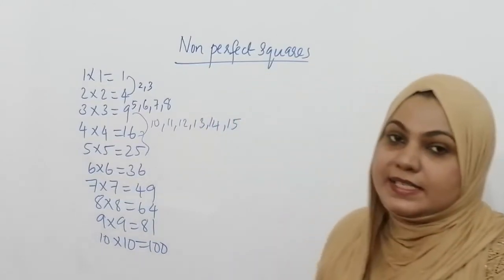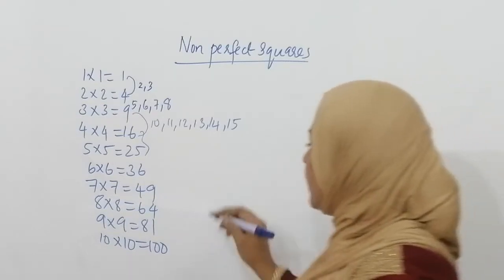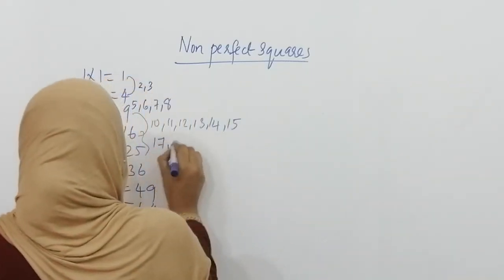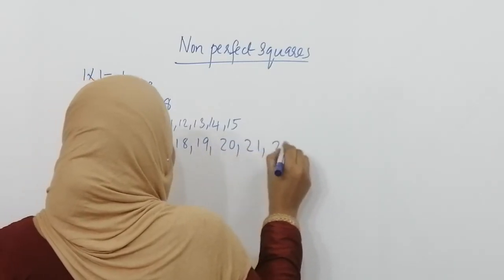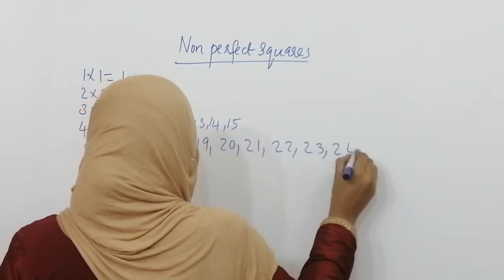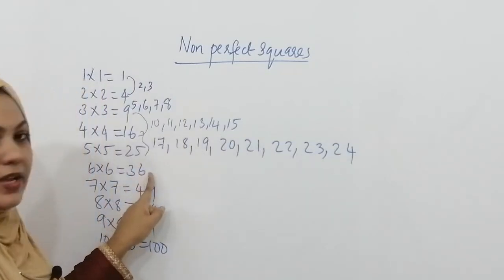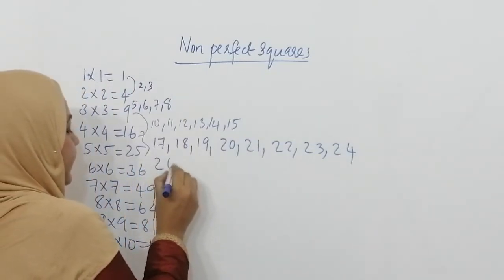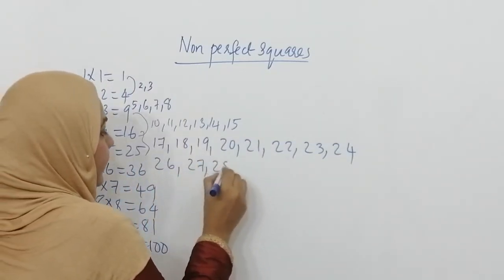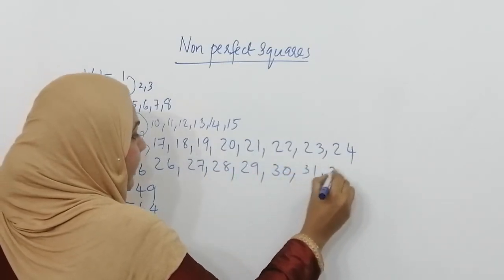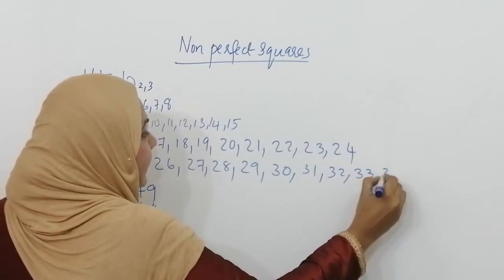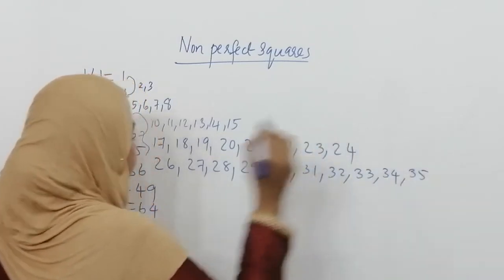Can you say between 16 and 25, how many numbers are present? 17, 18, 19, 20, 21, 22, 23, 24. Between 25 and 36: 26, 27, 28, 29, 30, 31, 32, 33, 34 and 35.